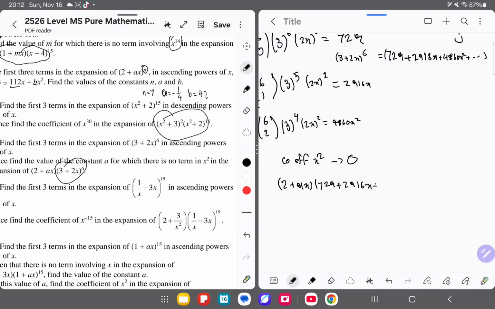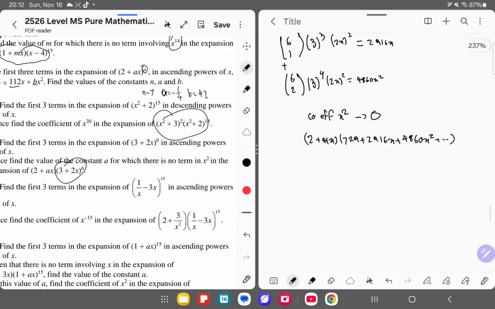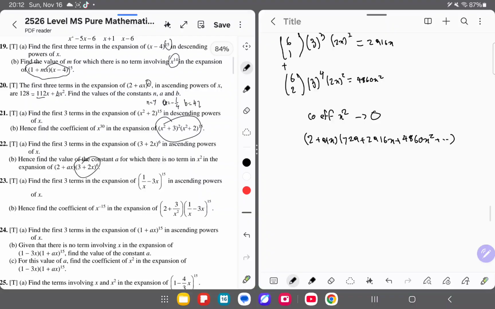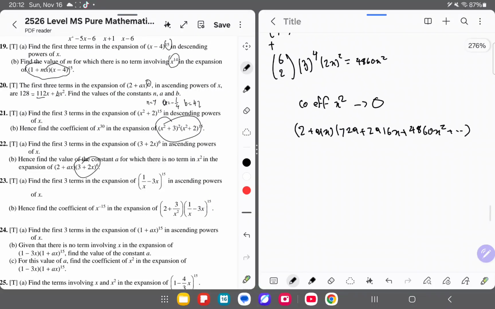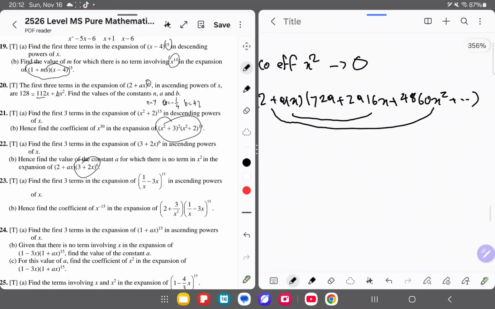So we depend on the last question to answer this question. Now we just multiply so that we have the coefficient of x squared only. So this goes with the constant, this goes with x, x goes with x, constant goes with x squared, so then we can get only x squared.